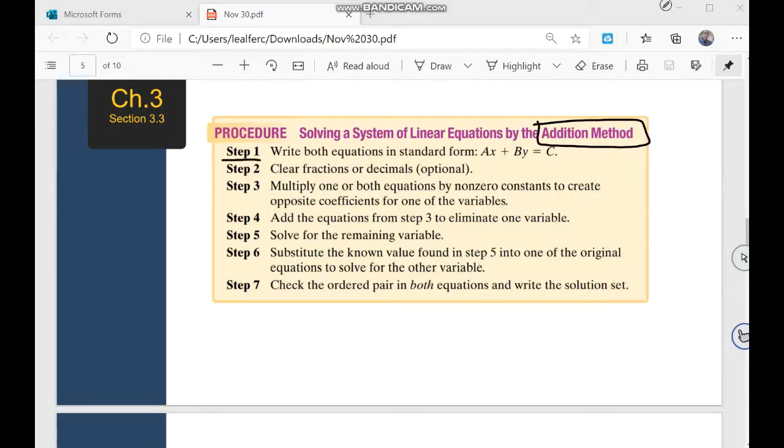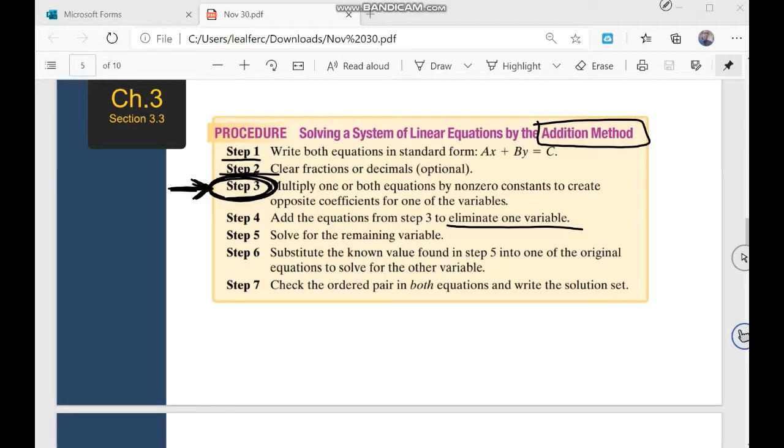The first step, write both equations in standard form. The second step, clear fractions and decimals to make your work easier. And the third step, which is actually the most important step, multiply one or both equations by a number. Why do you need to multiply? Why do you need to do this? This is the step that I think is the most important one, because on step number 4, you will add the equations and eliminate one of the variables.